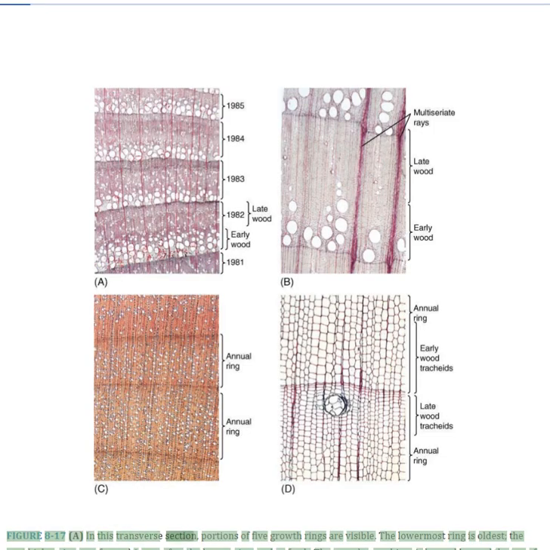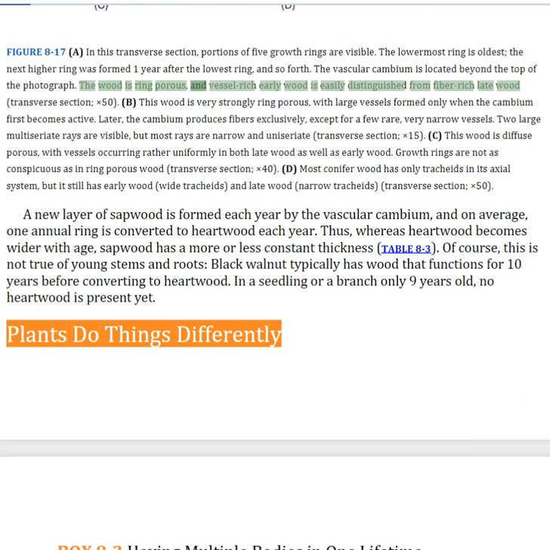In this transverse section, portions of 5 growth rings are visible. The lowermost ring is oldest, the next higher ring was formed 1 year after the lowest ring, and so forth. The vascular cambium is located beyond the top of the photograph. The wood is ring porous, and vessel-rich early wood is easily distinguished from fiber-rich late wood.